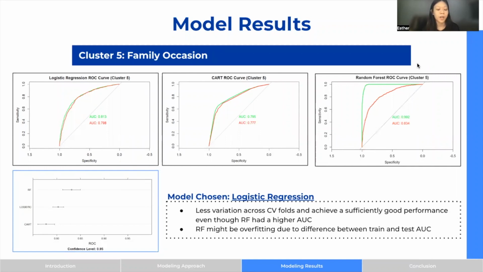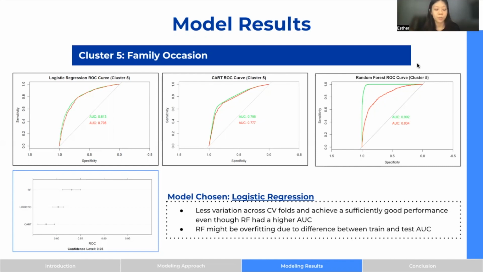So comparing the ROC curves as we've shown here, logistic regression, CART, and random forest, we've chosen the logistic model. The logistic model has achieved a lower AUC as compared to random forest. We find that the logistic model is more interpretable and less computationally heavy than random forest. The AUC achieved is also not far from the value that random forest achieved, and we also believe that random forest could be overfitting due to the difference in the train and test AUC.